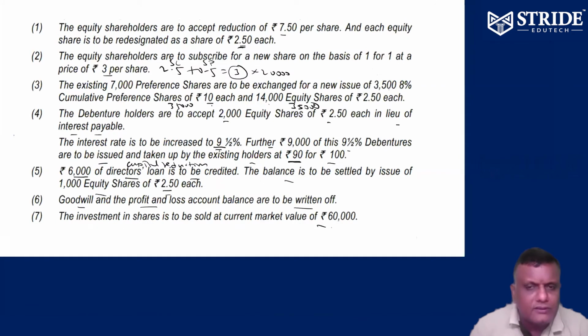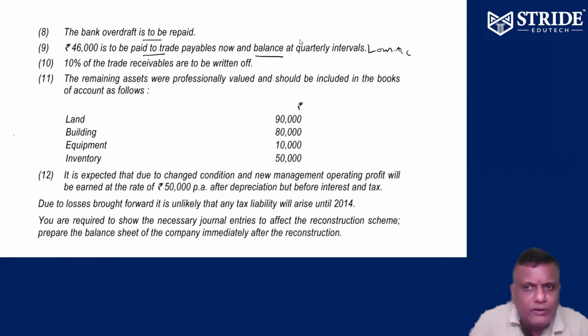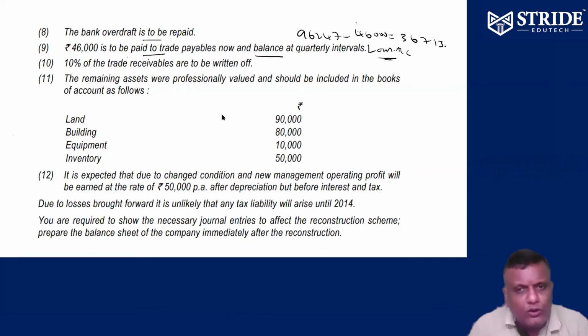96,247 minus 46,000 we settled. Balance 36,713 we may treat as a loan. Loan means we obtain a loan from trade payables. That's the meaning. Balance in quarter interval means we may treat it as a loan amount.